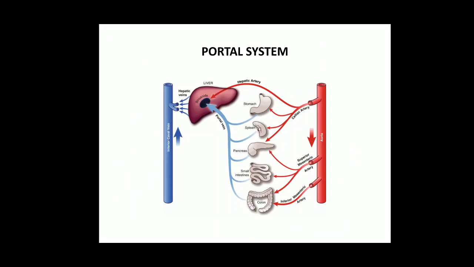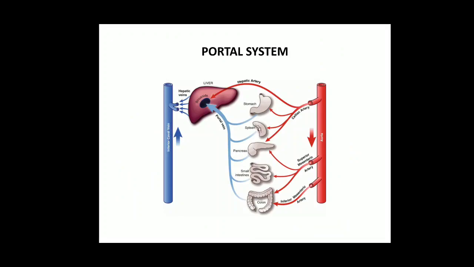Then when they collect, they do not meet the vein, but where are they going? They are going to the liver. So this is called the portal system. The vein collects all the nutrients from the digestive system, and then it reaches your liver.